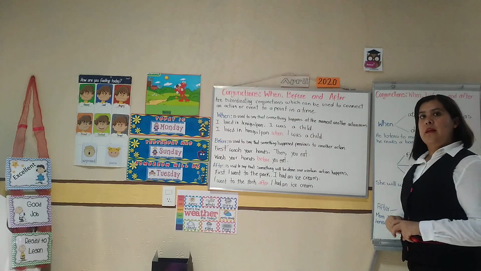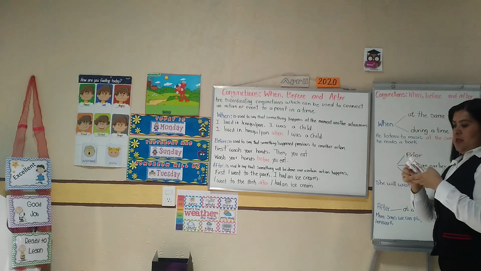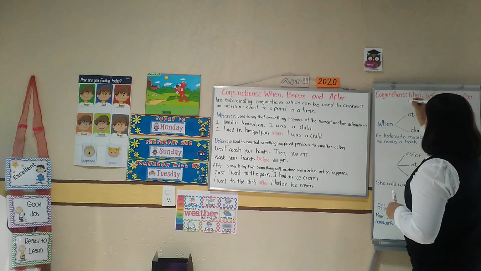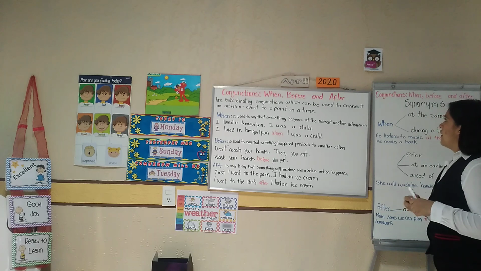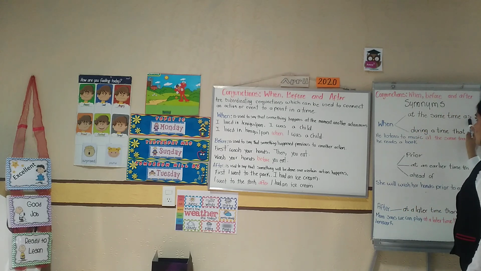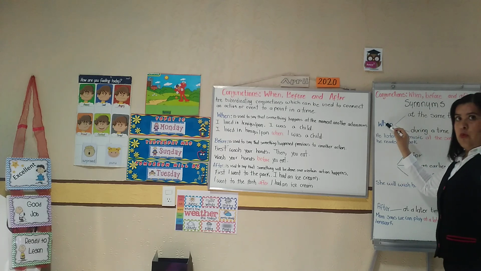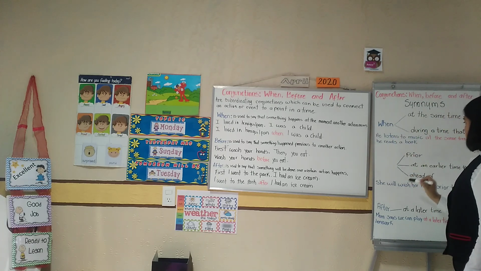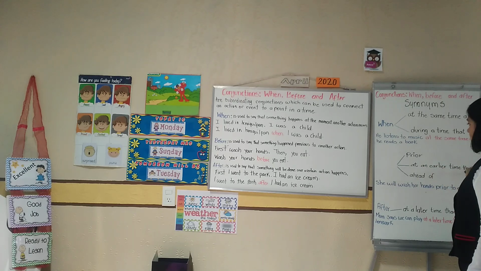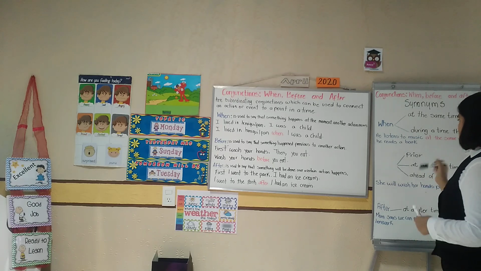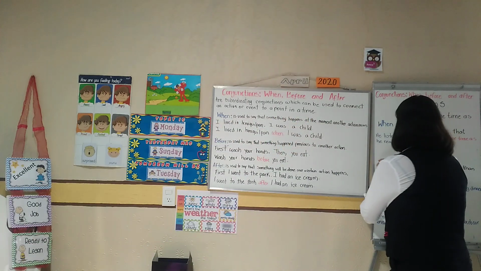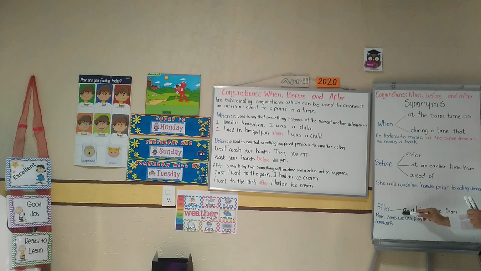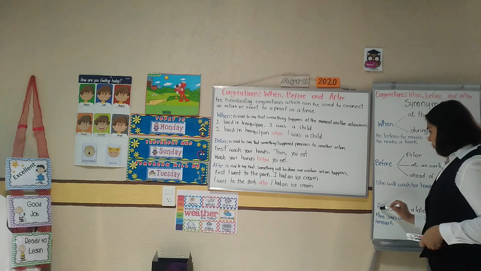Okay, we have another way to use the subordinated conjunctions. In this case, we are going to use synonyms. These words: at the same time, at, during a time, are synonyms of when. Prior, at an earlier time than, ahead of, are synonyms of before. And at a later time than is a synonym of after.